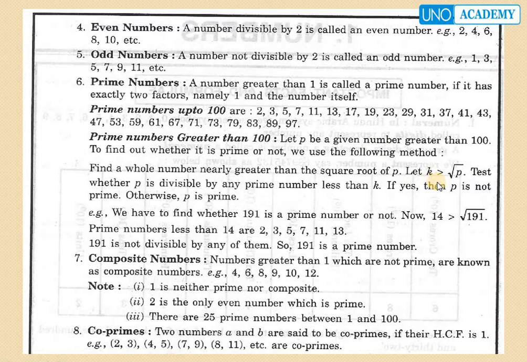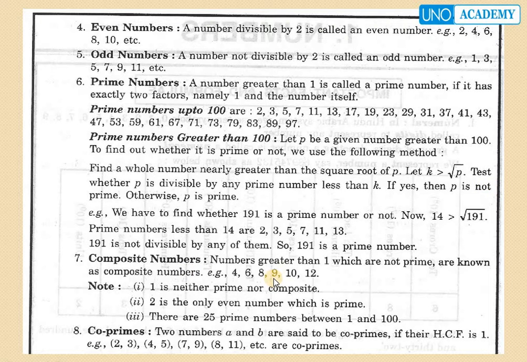Prime numbers greater than 100 can be checked like this: find k greater than the square root of p. For example, to check whether 191 is a prime number, 14 is greater than the square root of 191, so we take the prime numbers less than 14: 2, 3, 5, 7, 11, 13. If 191 is not divisible by any of them, then 191 is a prime number.